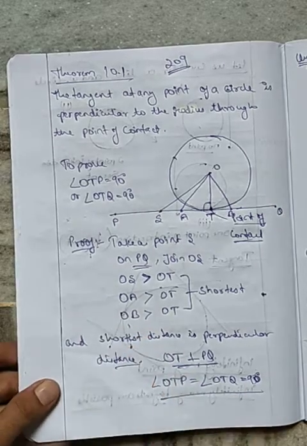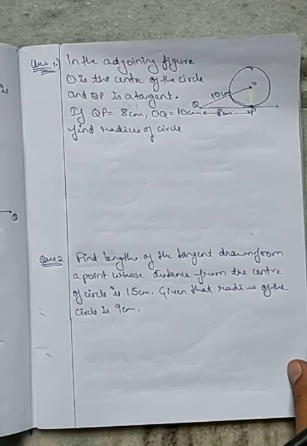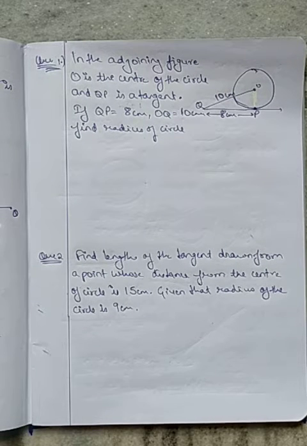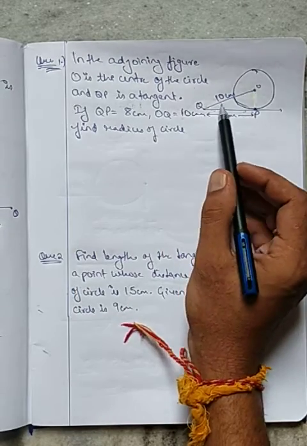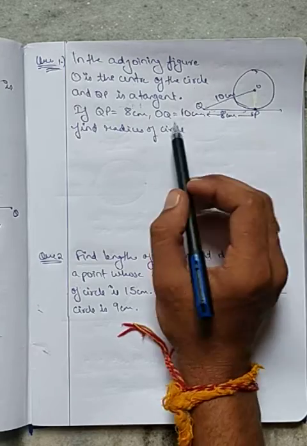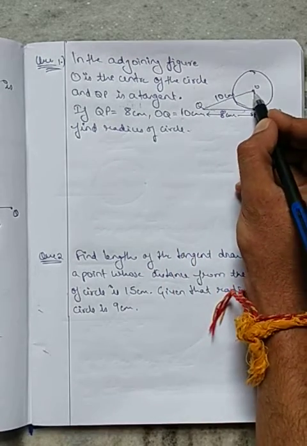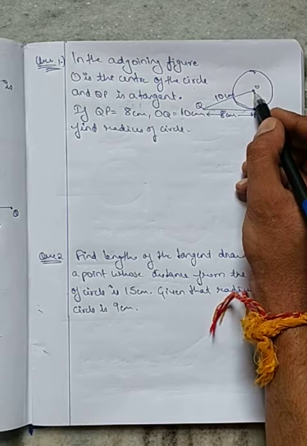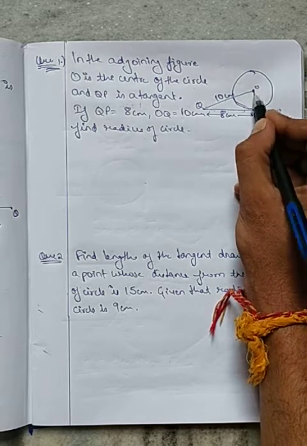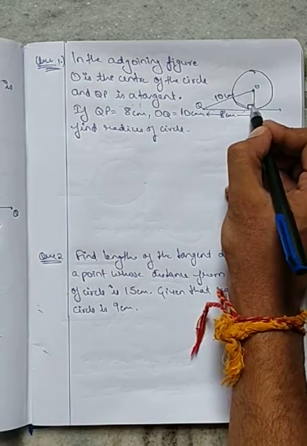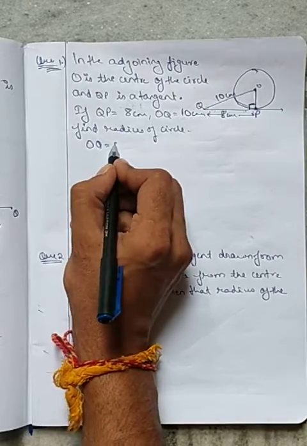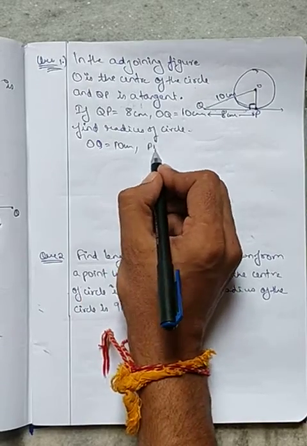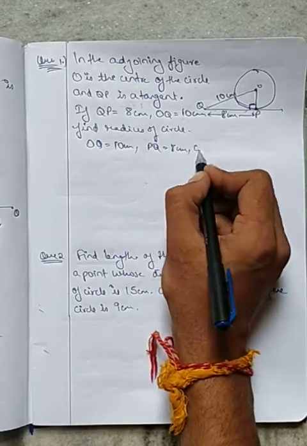So based on this theorem, let's discuss some questions. Question number 1: in the given figure, O is the center of the circle and PQ is the tangent. If OQ is 10 and PQ is 8, find the radius. In this chapter, if you want to benefit from the tangent, make the radius. What is this angle? This angle will be 90 degrees. So OQ is given as 10 centimeter, PQ is given as 8 centimeter. You have to get OP.